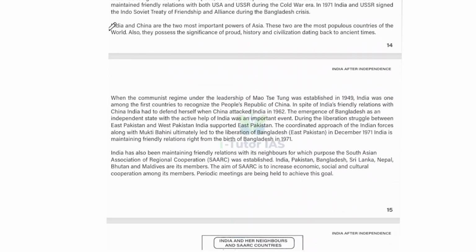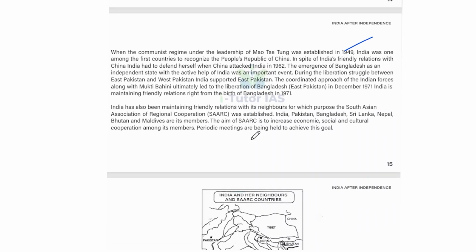And India and China are the two most important powers of Asia. When the communist regime under the leadership of Mao Zedong was established in 1949, India was among the first countries to recognize the People's Republic of China. And in spite of India's friendly relations with China, India had to defend herself when China attacked India in 1962.